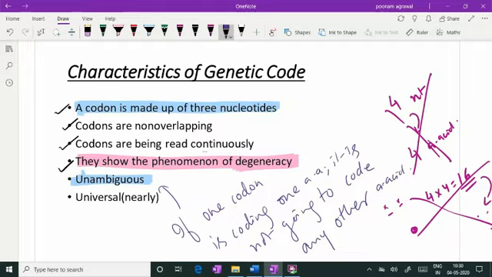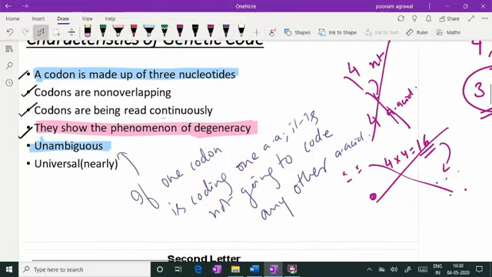Please understand. If one codon is dedicated for one amino acid, it's coding one amino acid, it's dedicated for it. It is not going to code any other amino acid. It's a different matter altogether that a particular amino acid is being coded by more than one different codon. But one codon is very specific for one amino acid.